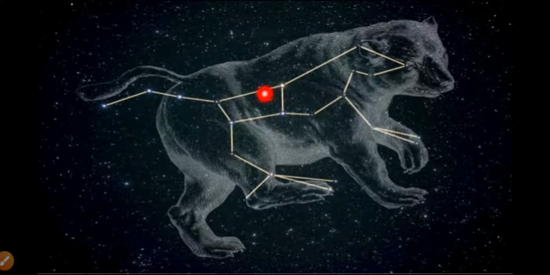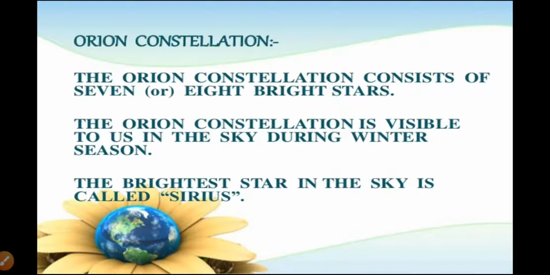Now see here, a dipper is used for drinking water. This shape looks like a dipper, which is used to drink water. So it has different names: Saptarshi, Big Dipper, and it also looks like a great bear. So this is the information about the constellation Saptarshi or Great Bear.